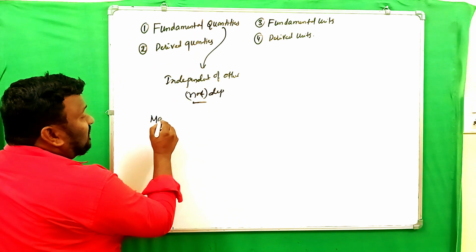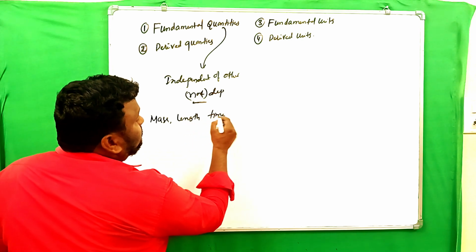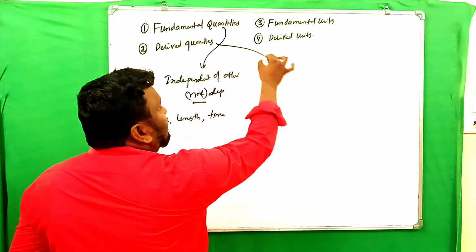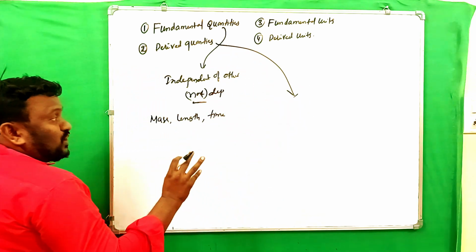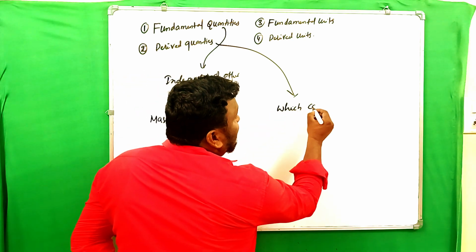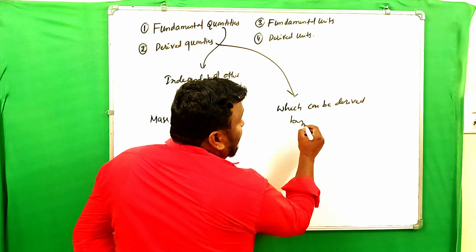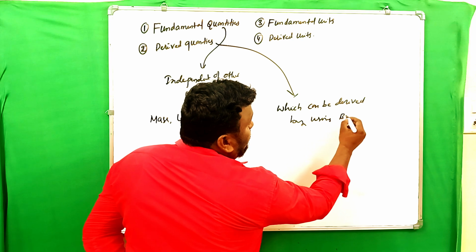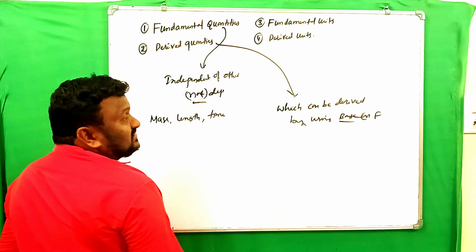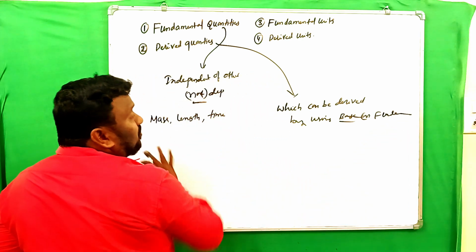Example here: mass, length, time, temperature, etc. Clear? Derived quantities are the physical quantities which can be derived by using base quantities or fundamental quantities. That is what we call derived quantities.